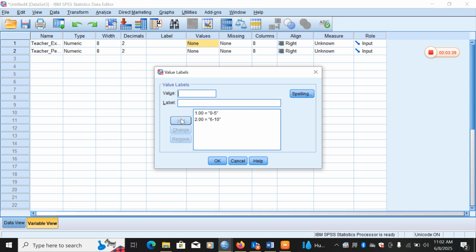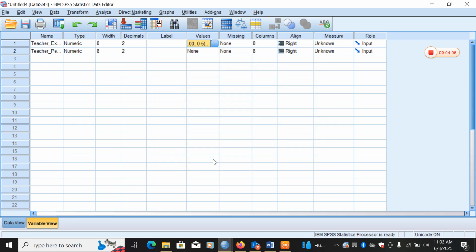Then the third one is 11 to 15 years. The fourth group is 16 to 20 years. After I've labeled the values, we click OK.